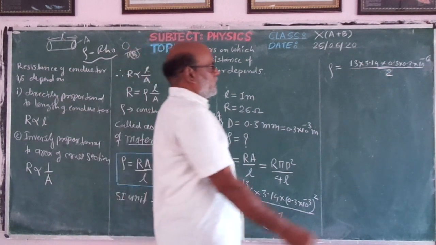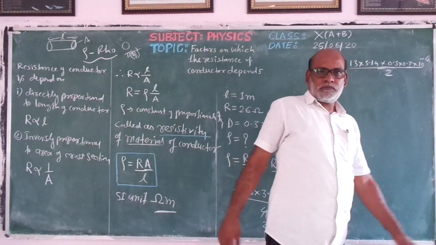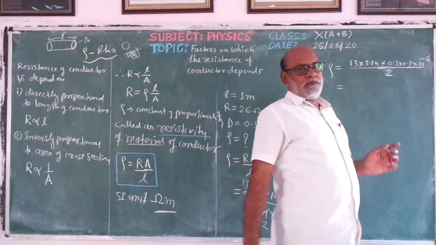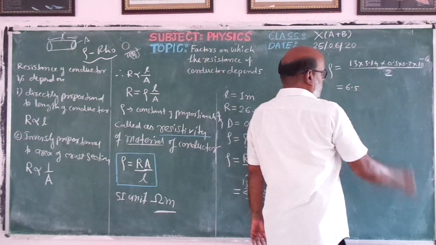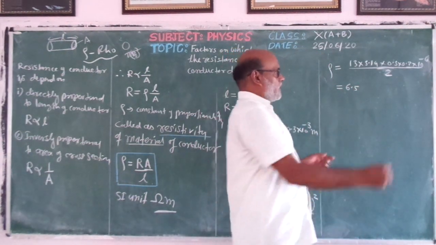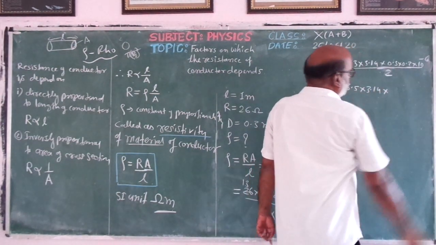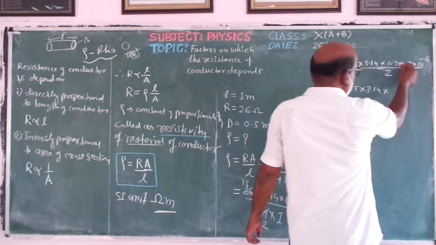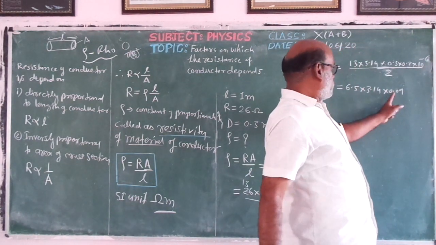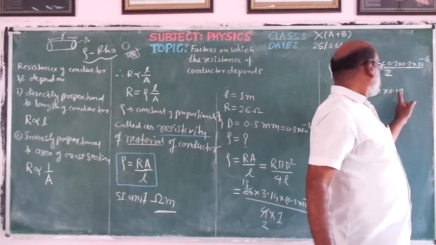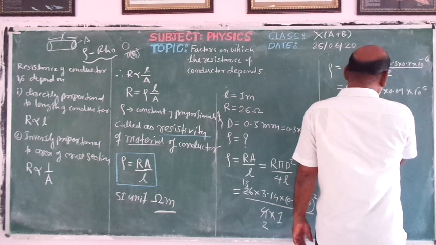Now we solve this. 13 by 2 is 6.5, into 3.14 into 0.3 into 0.3, and 3 into 3 is 9, that is 0.09, into 10 to the power minus 6.